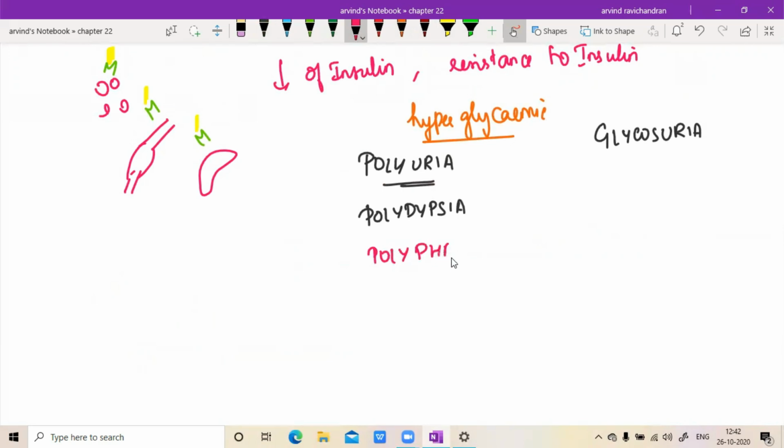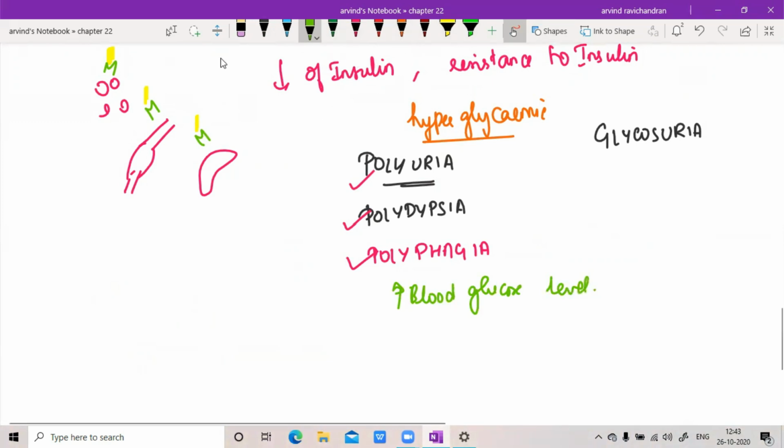So phage means food, polyphagia, continuous eating. So there are three polys associated with diabetes mellitus: polyuria, polydipsia, polyphagia. And along with that, hyperglycemia I have told. So there is going to be increased blood glucose level.